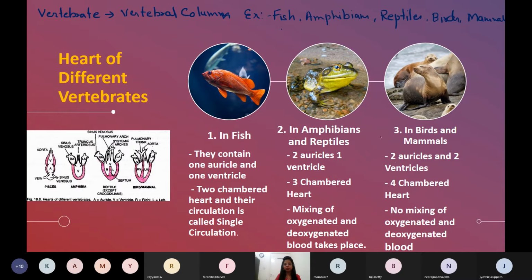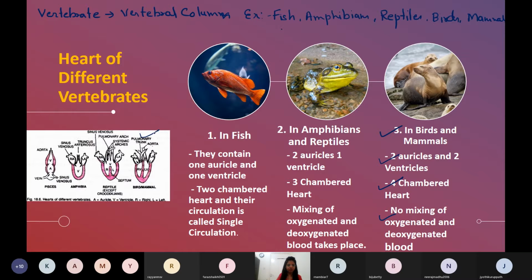So let's come to bird and mammal. Tell me how many chambers are there in your heart? You are a mammal. Four chambers, two auricles and two ventricles. And between the auricle and ventricle on the left and right side, there is a septum, a total septum, which divides the oxygenated and deoxygenated blood.